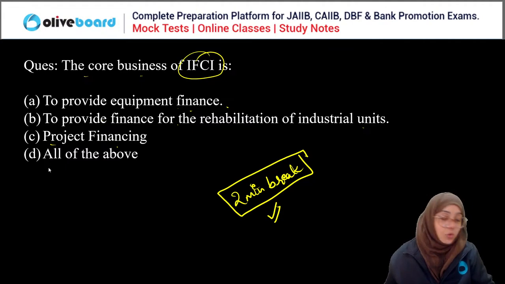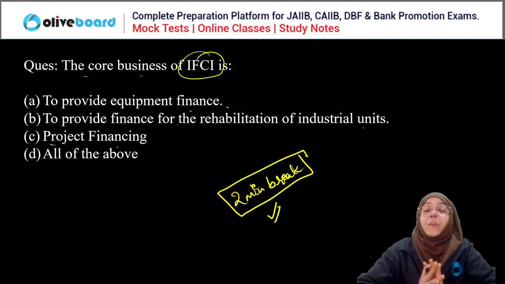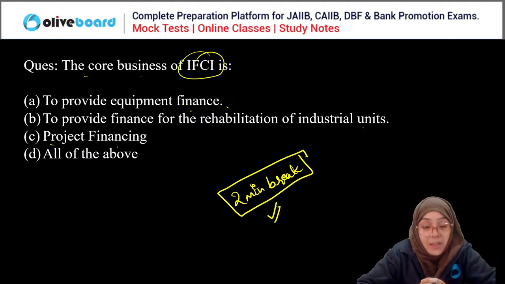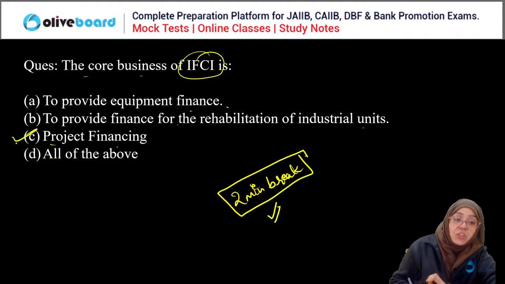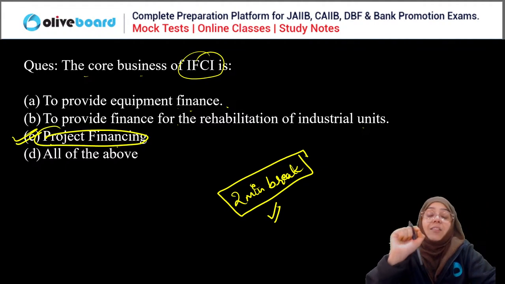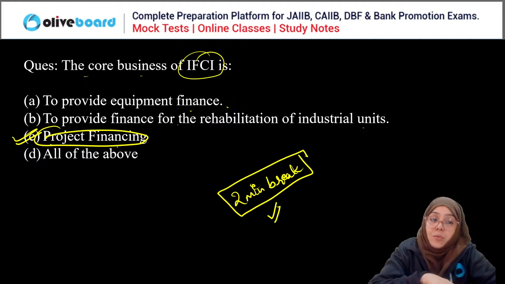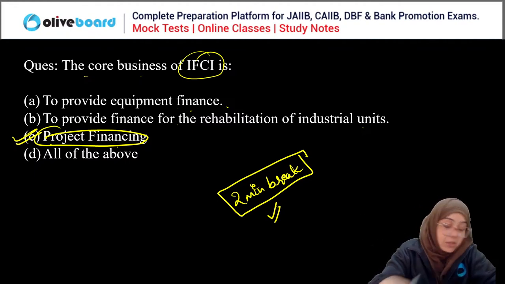Okay, so the correct answer for this question is what? The core business of Industrial Finance Corporation of India is actually project financing. I asked what the main business of IFCI is, and the main business is project financing. So C is the correct answer for all of you, not D, not all of the above. It is C, project financing, which is the core business of the Industrial Finance Corporation of India. Right? Now, next.